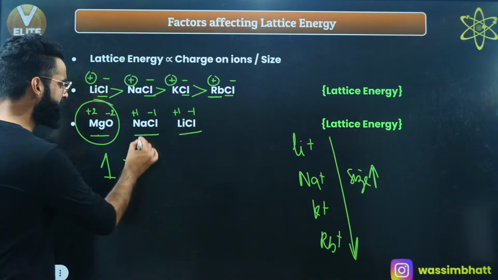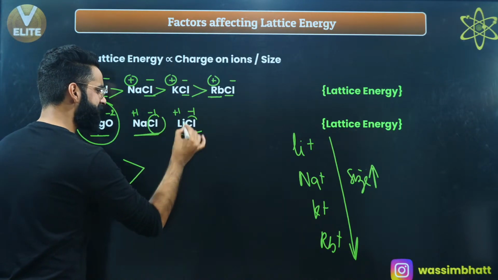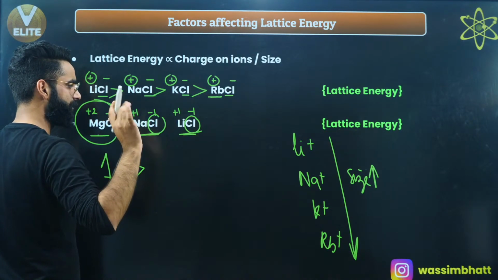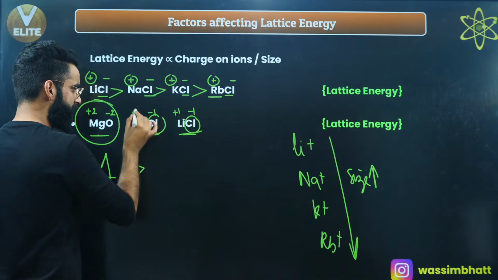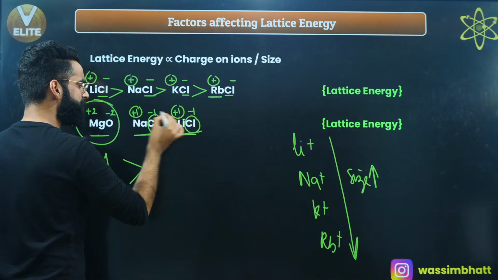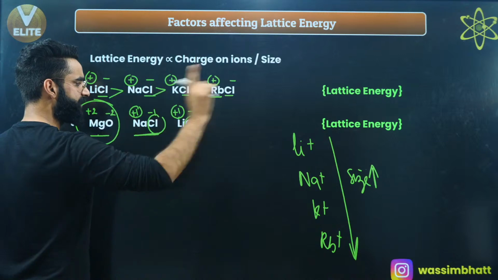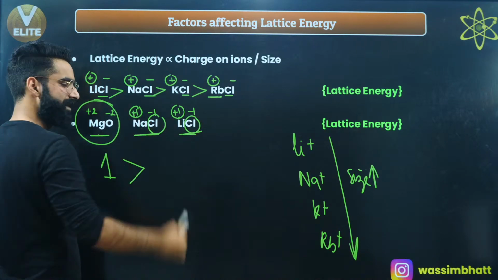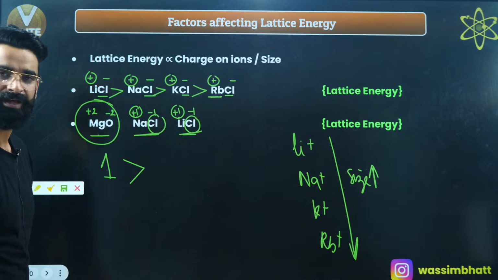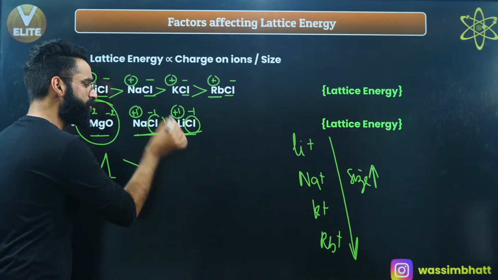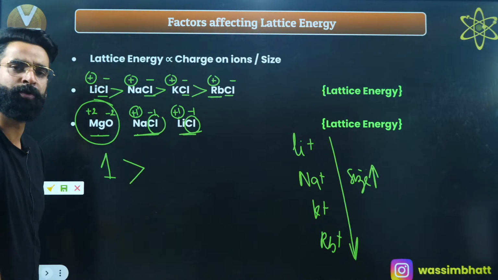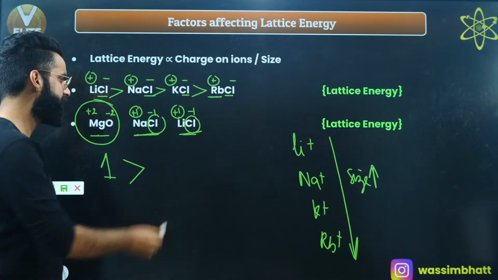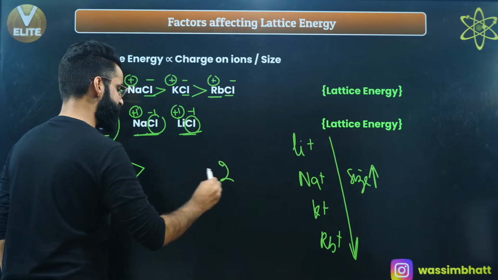Now, among these two, the anion is the same, so I'm not going to decide on the basis of the anion. Let's decide on the basis of the cation. These two cations carry the same magnitude of charge, so I'm not going to decide on the basis of charge either. Let's decide again on the basis of size. Na positive has got more size than Li positive. Wherever size is more, lattice energy is less. So the second one is going to have the least lattice energy.